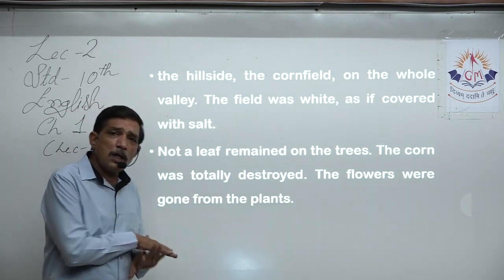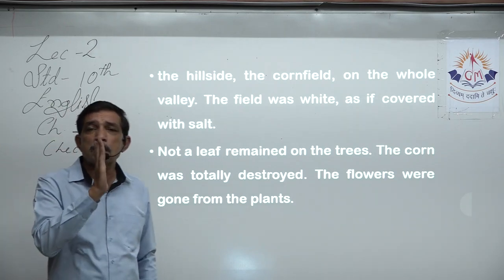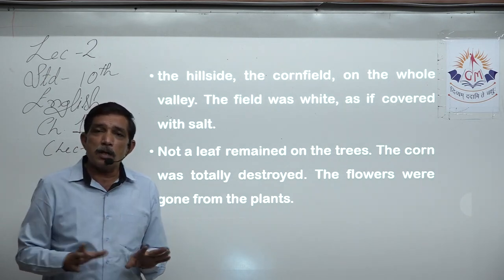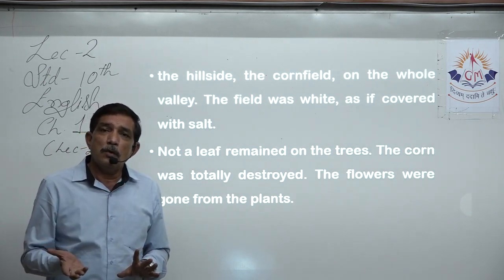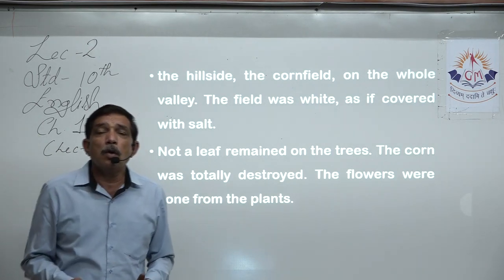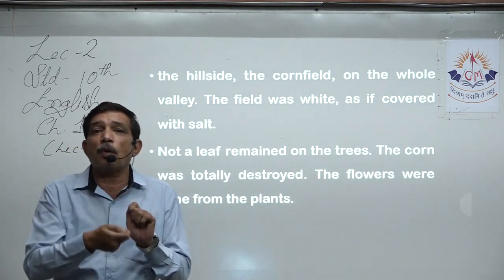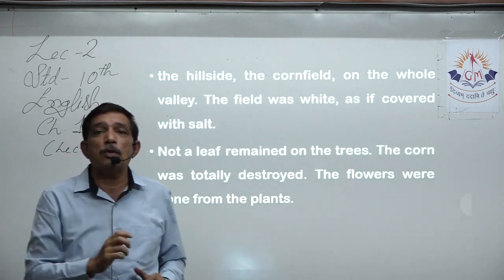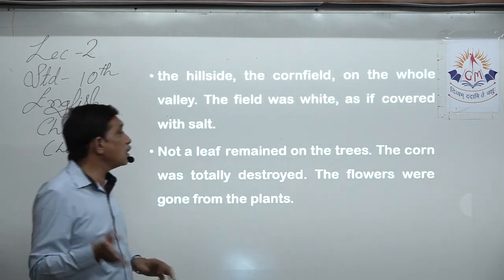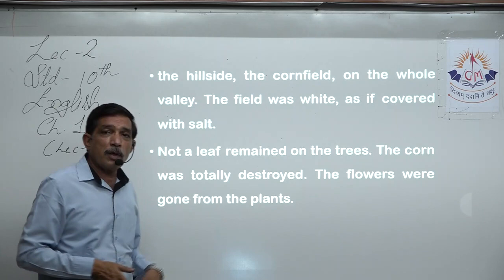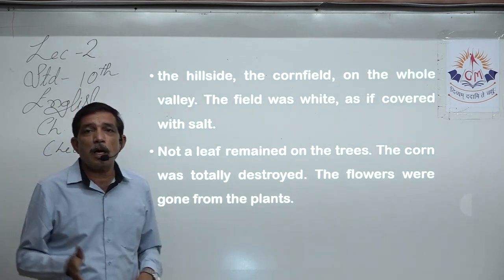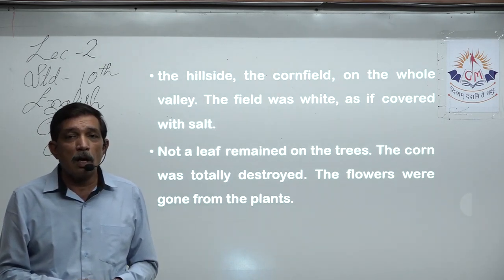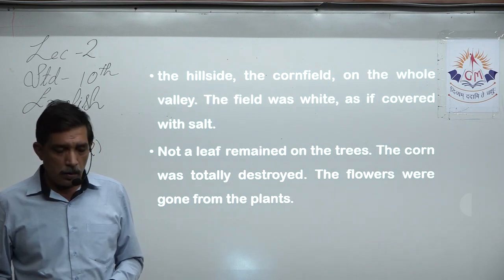The corn was totally destroyed. Nothing was standing. All the crop was bent, broken. Can't see any flowers. Without flowers you don't have any fruit. But here the plant is going to die because the stem has broken. Now it doesn't have enough strength to come back to its position and continue to give a good harvest. So it's total destruction. The flowers were gone from the plants. The flowers were cut off by the hail. They were ripped apart by the hail, and now they have fallen on the ground.